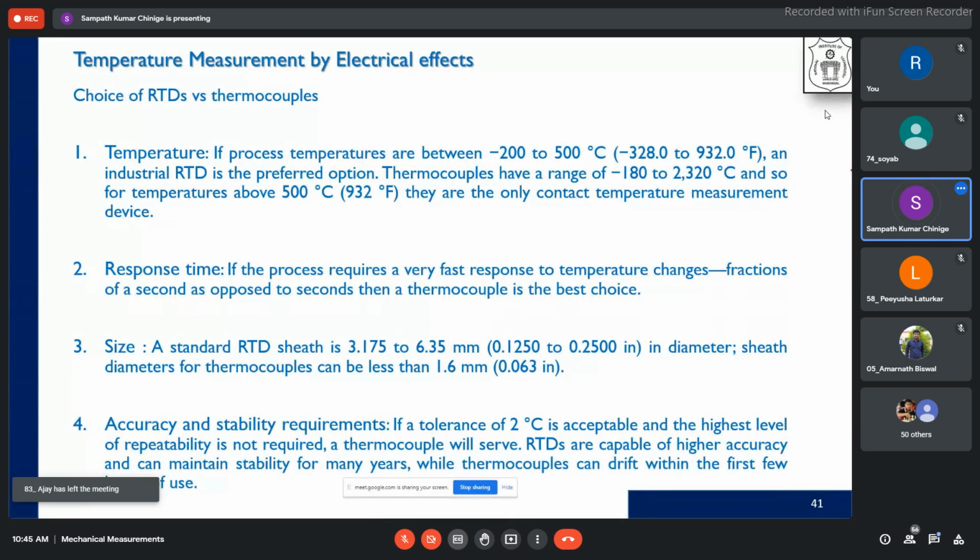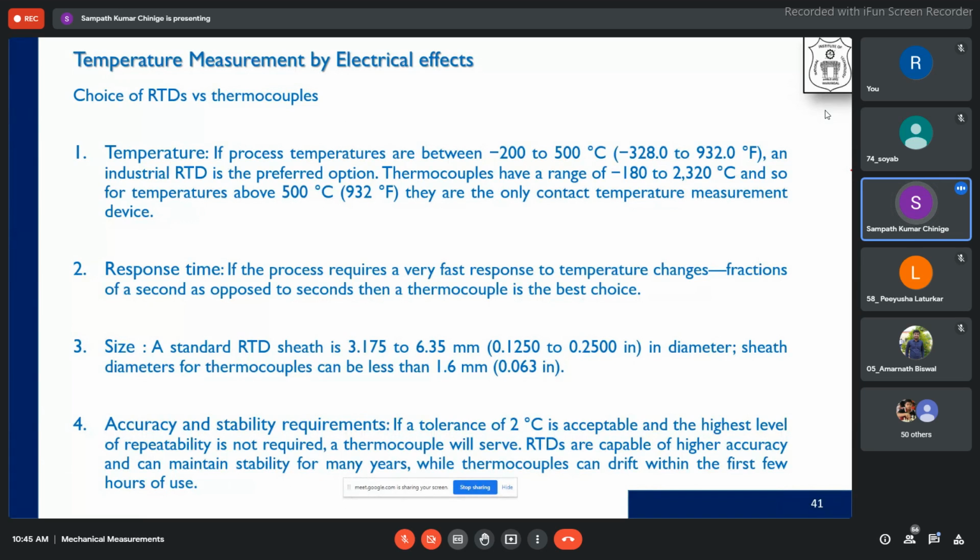Okay. Next one, response time. As I told you, generally thermocouples are bonded together at two different junctions, so that we are not providing any extra surface over it to protect or anything. When it comes to the response time, that means the time taken for the output to get to 90% of the input value, that is what we call response time.